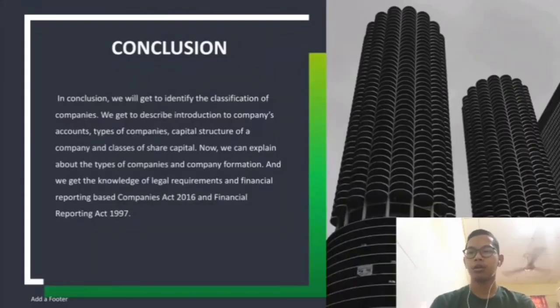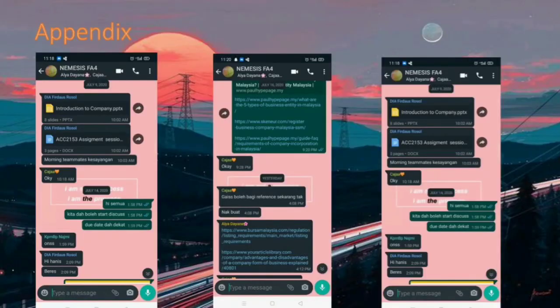In conclusion, we get to define the classification of companies. We get to describe the introduction to company accounts, types of companies, capital structure of companies, and classes of share capital. Now we can explain the types of company and company formation, and we get the knowledge of legal requirements and financial reporting based on the Companies Act 2016 and the Financial Reporting Act 1997.